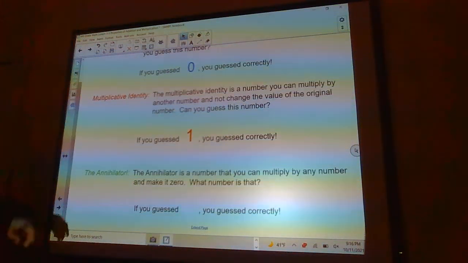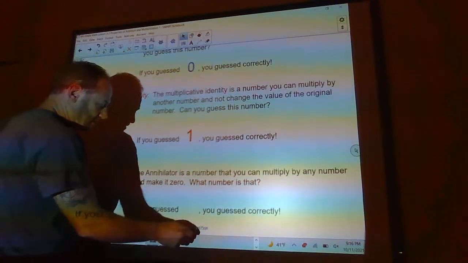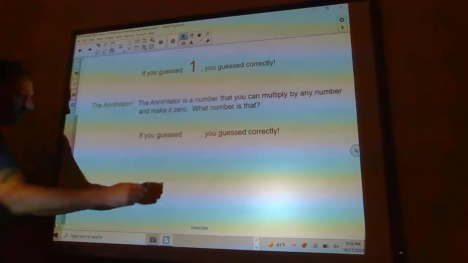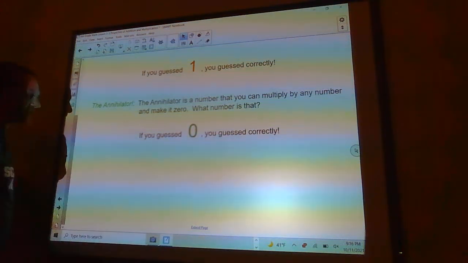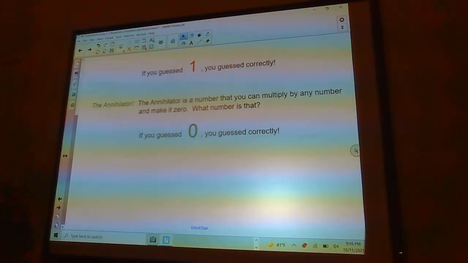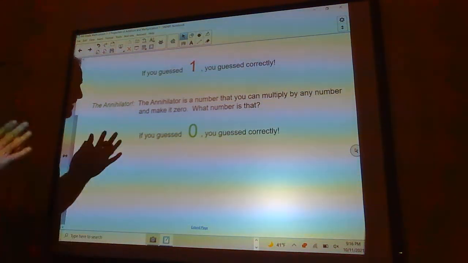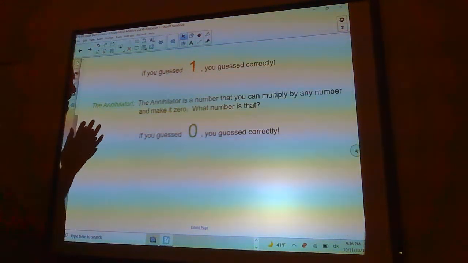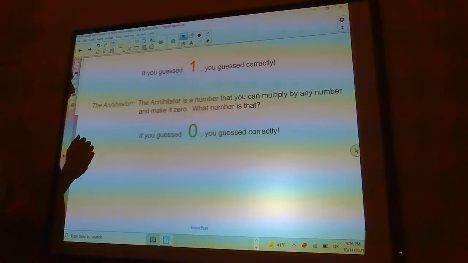Okay, the Annihilator. There's a special number called the Annihilator. It's a number you can multiply any number by to make it 0. Think about that for a second. What number would that be? Okay, if you guessed 0, you guessed correctly. 0 is called the Annihilator because no matter how big the other number is, it could be billions or trillions, and you multiply it by 0, and you get 0.